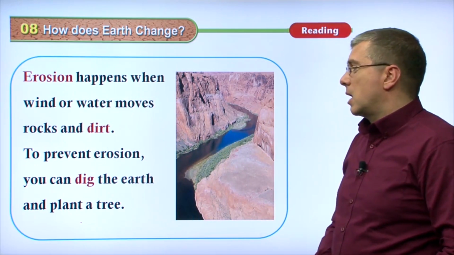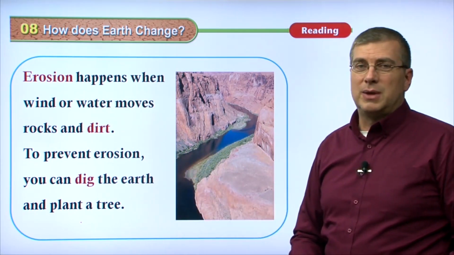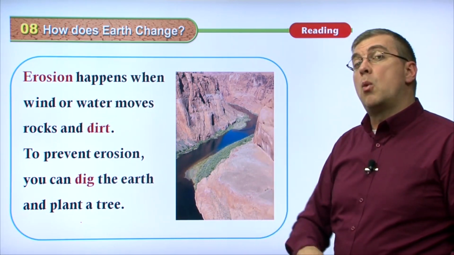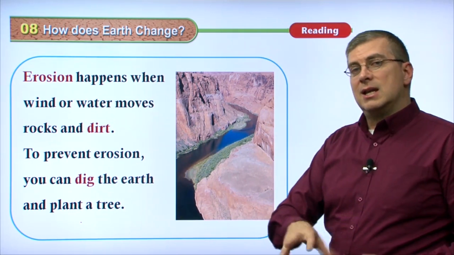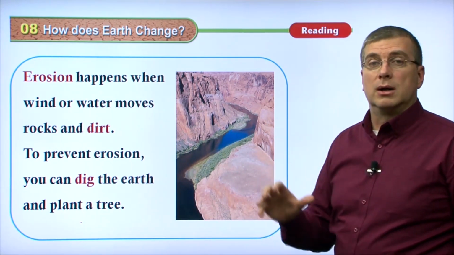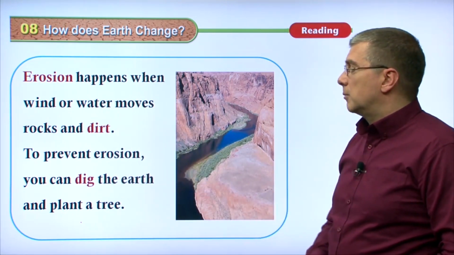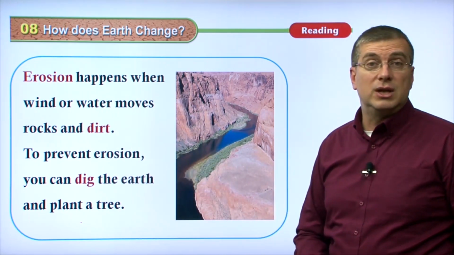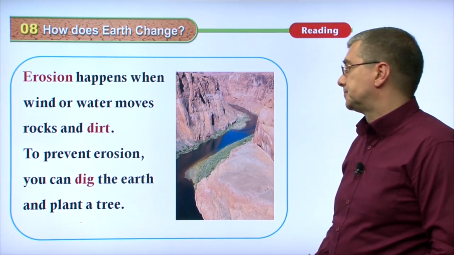And we can see that going on in different parts of the world. That's the most important thing that you can do, to plant a tree. But trees will also soak up water, right? So the water won't run so quickly over the ground. Instead, the trees will stop that water, especially the roots, and they'll drink up that water. So not as much water will go through the area. So to prevent erosion, we can plant trees, and that's a good idea. It's a good natural way to prevent erosion.